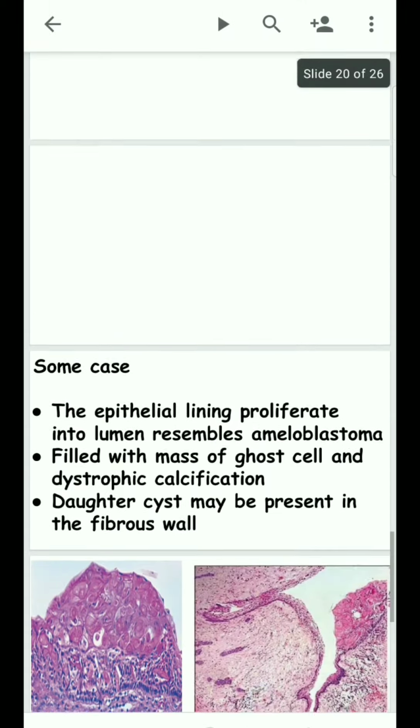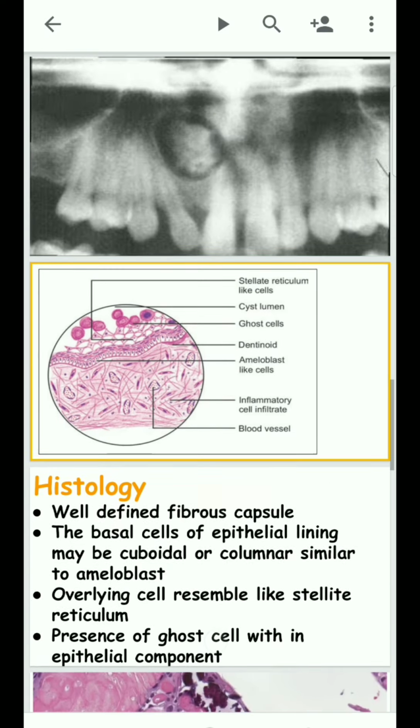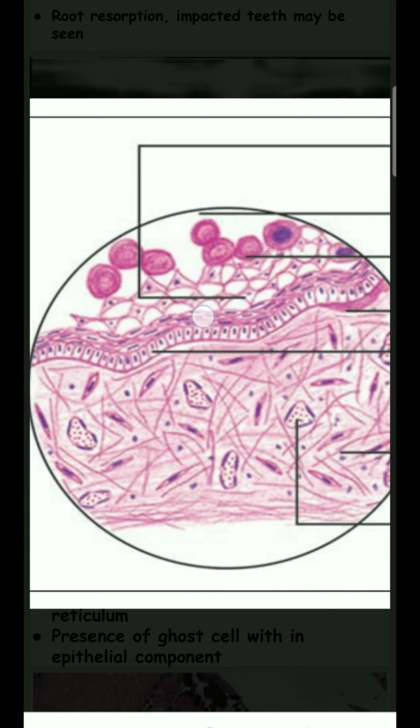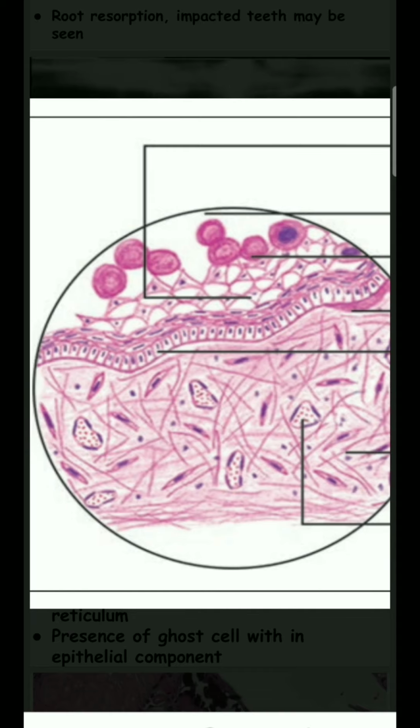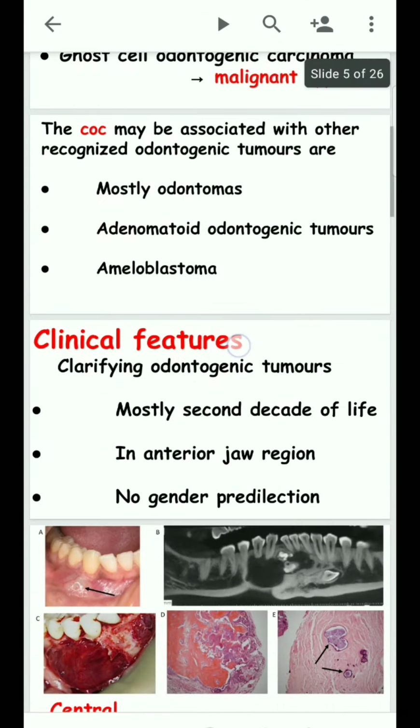That means this is the odontogenic epithelium. It contains ghost cells. The ghost cells get embedded in the odontogenic epithelium and undergo calcification. That is the characterization of the calcifying odontogenic cyst.